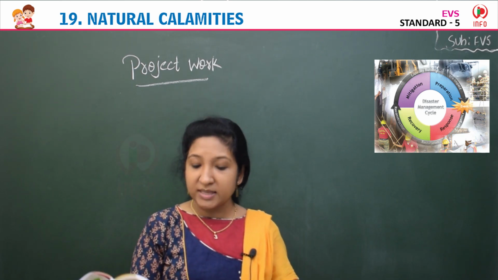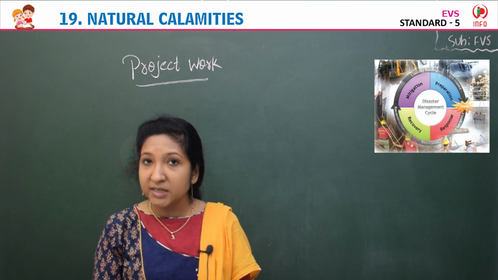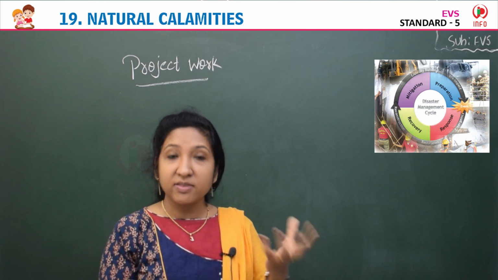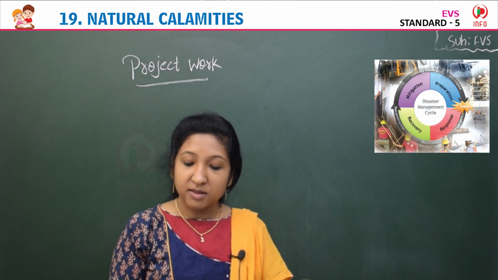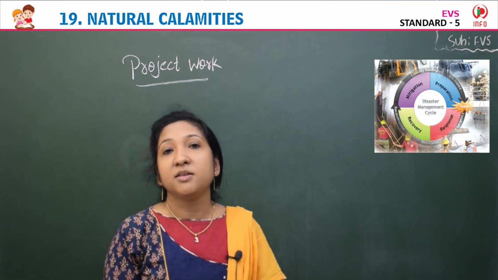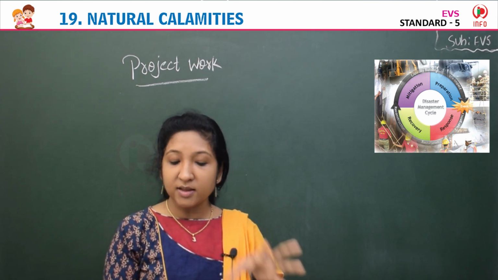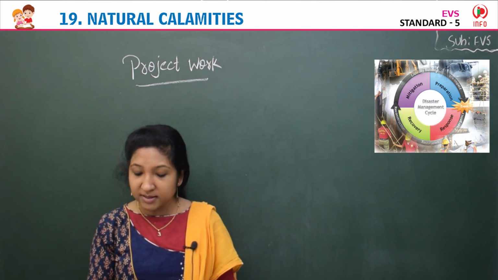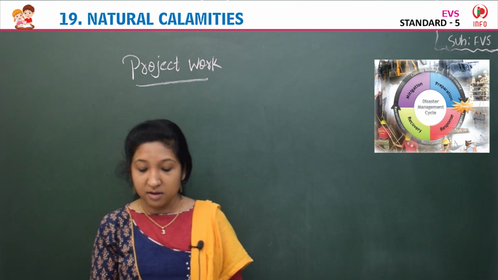So the disaster management cycle is mitigation, preparation, response, recovery. They react very immediately, they give a response when the disaster occurs, then they reduce the impact and help the people to recover to normal life. Then mitigation also minimizes the effect of disasters. So these are the main works they are doing. The picture shows the disaster management cycle. You have to collect more information about it, and you should know what the disaster management cycle is.